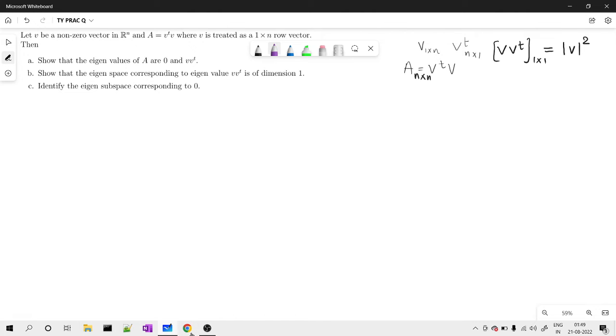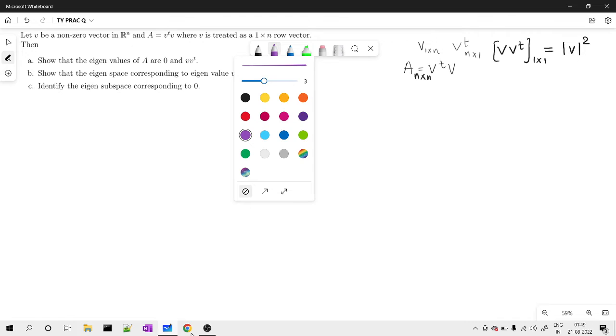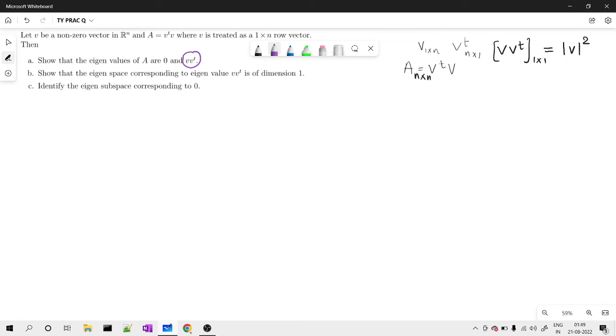So I start thinking about what could be the eigenvector for this eigenvalue V V transpose, which is the same as the norm of V squared.